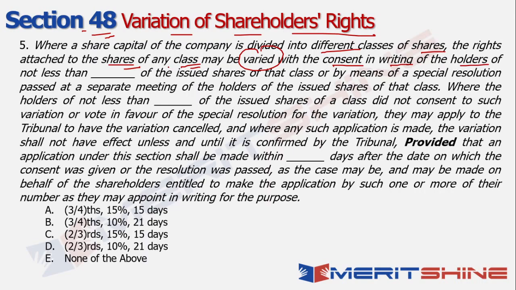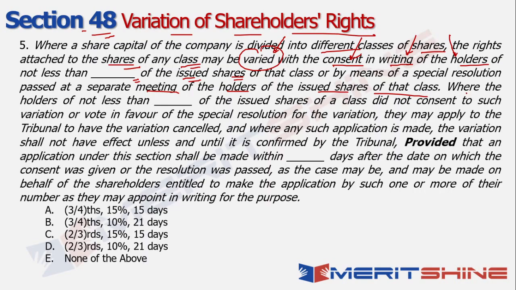So basically what I'm saying is if there are any changes to be made or any variations to be made, the consent has to be obtained in writing from whom? From the holders of such shares, right? Now the question that's being asked is what fraction of those holders should be required in order to ensure that it is treated as valid. Okay, and this can also be done by means of a special resolution passed in a separate meeting of the holders of the issued shares of that class, right?